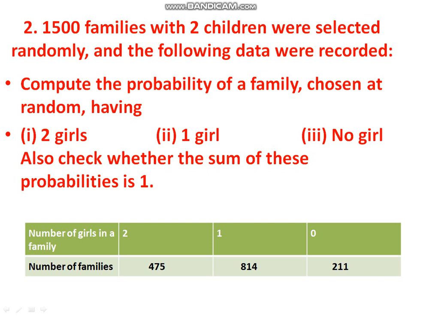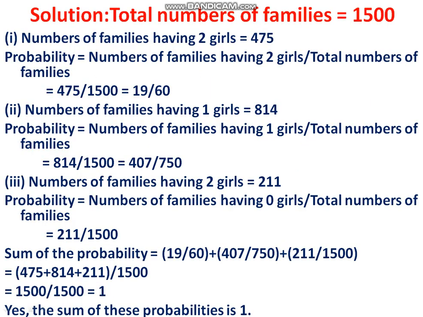Here the number of families is given: 475 families have 2 girls, 814 families have 1 girl, 211 families have no girls. Now we have to find the probability. Therefore, total number of families is 1,500. Number of families having 2 girls is 475. Therefore, probability of having 2 girls is 475 by 1,500, that is 19 by 60.